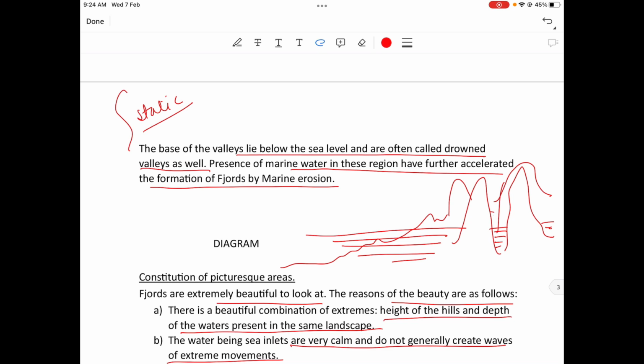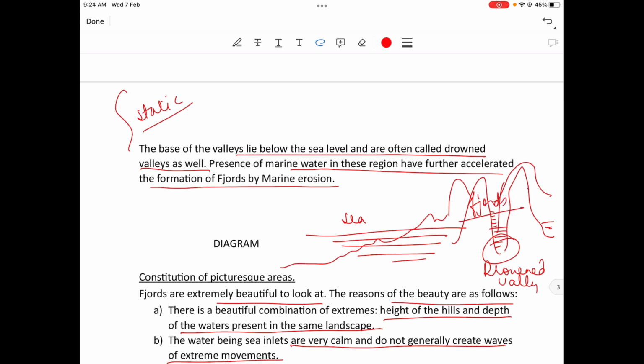This will be a drowned valley. Sea level. Sea, fjords.